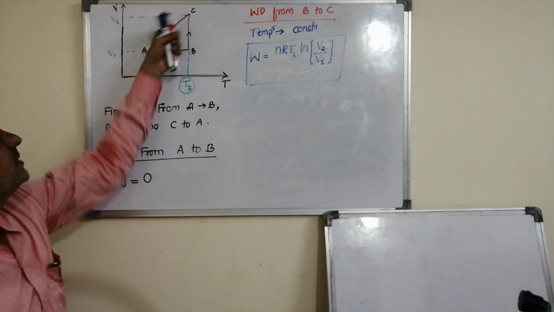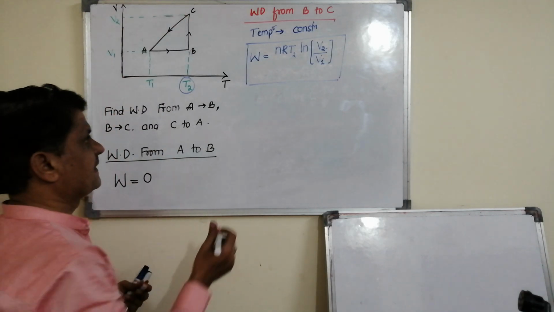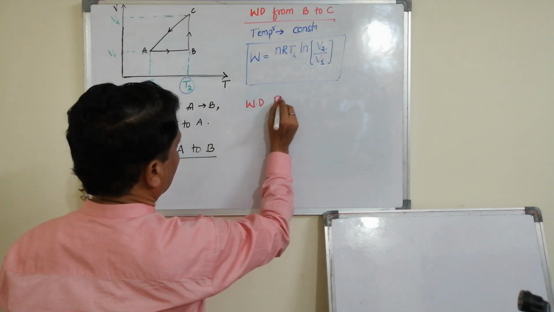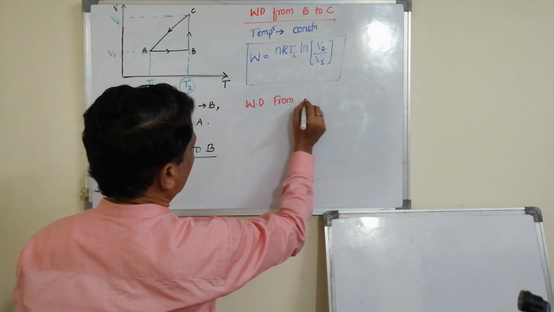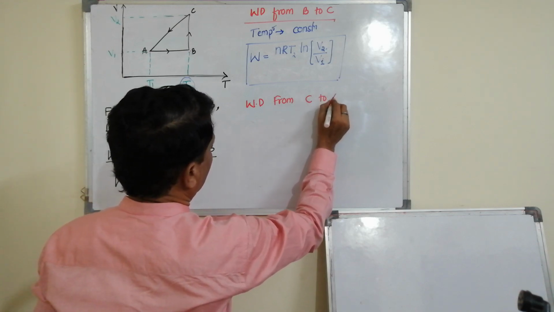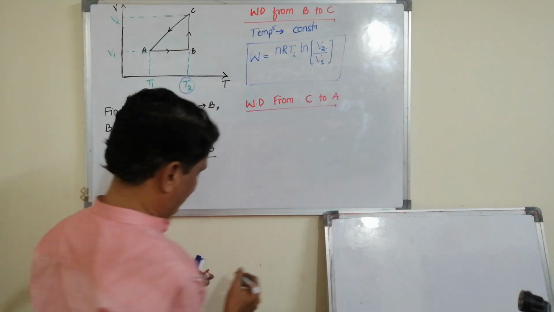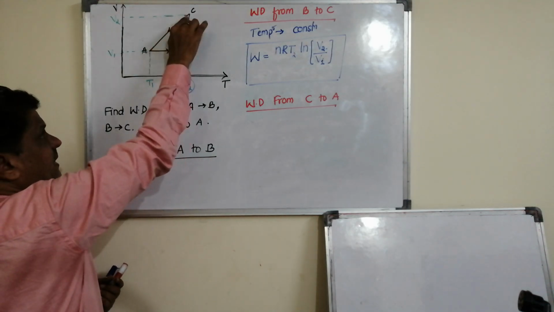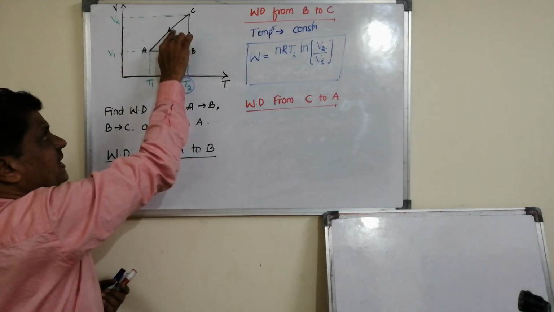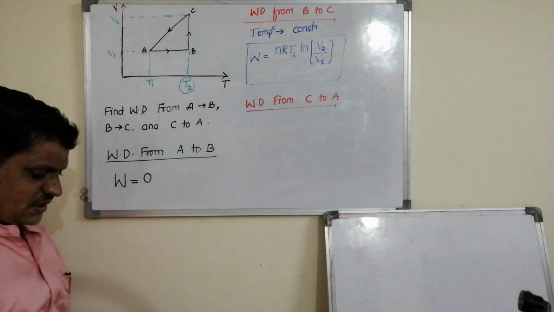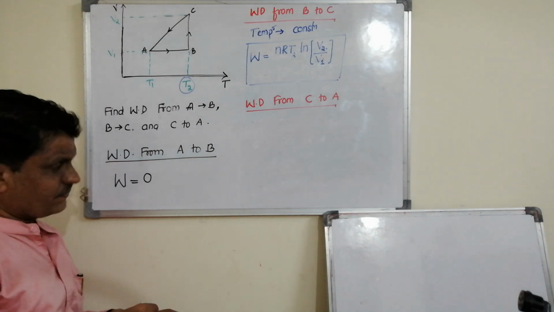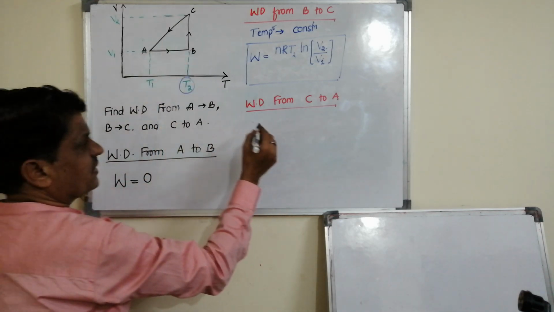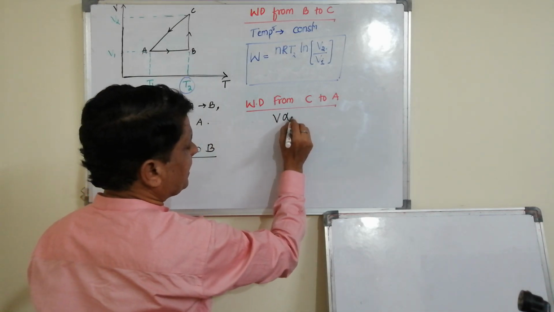Then it is C to A. Work done from C to A. As you know, the V versus T graph is a straight line. If the graph is a straight line, as you know very well, when a graph of two quantities is drawn, I can say they are directly proportional.